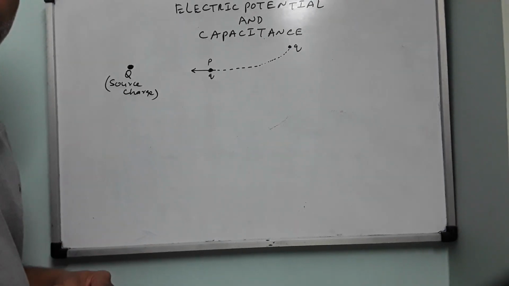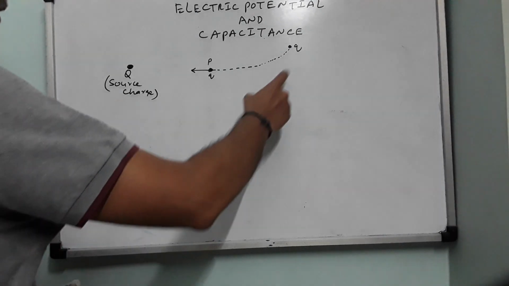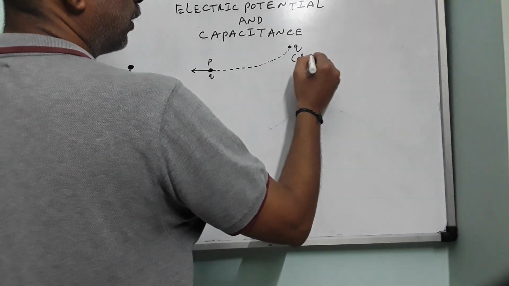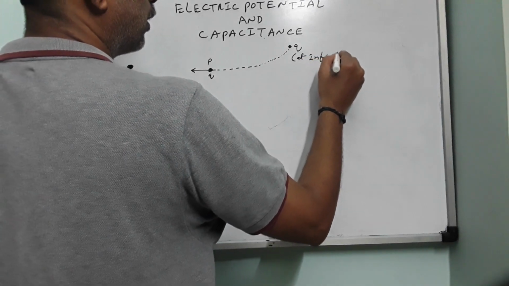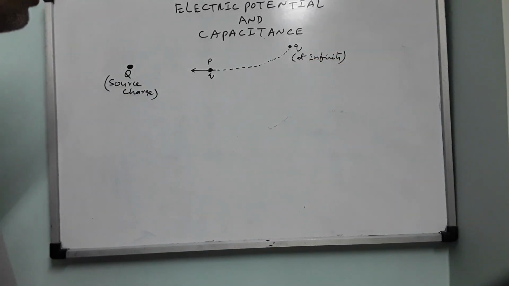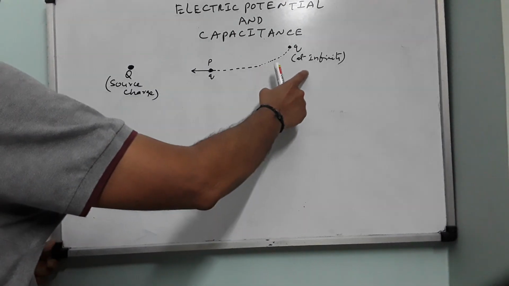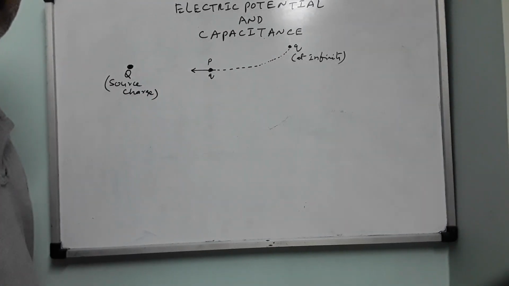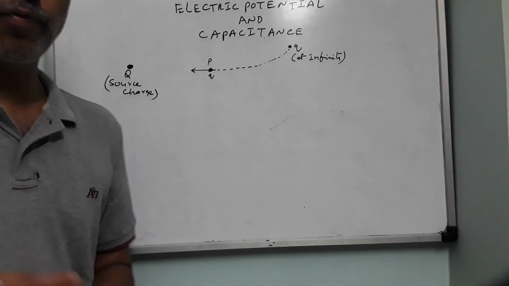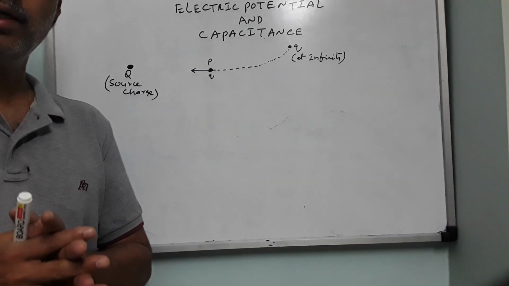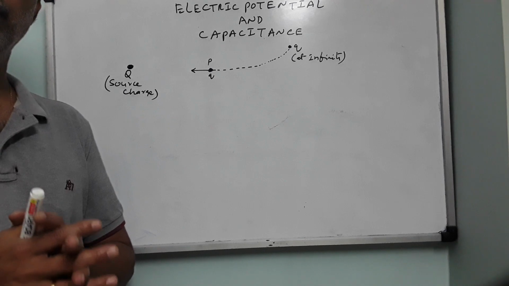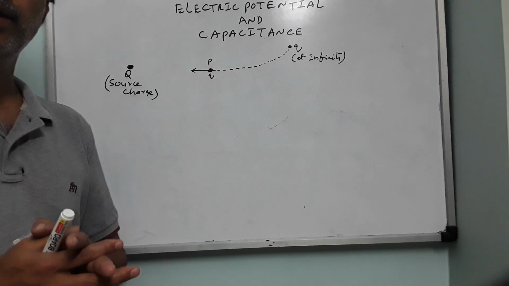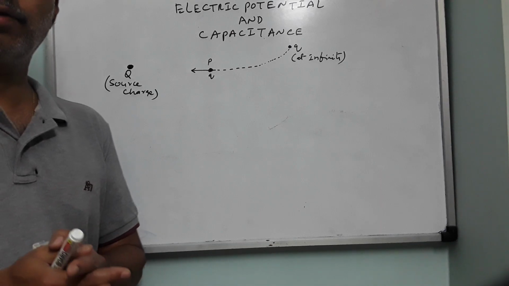So the amount of work done to bring a unit positive charge from infinity to a point near the source charge in its electric field is known as electric potential. So electric potential is defined in class 12th like this. It is the amount of work done to bring a unit positive charge from infinity to a point near a source charge into its electric field.